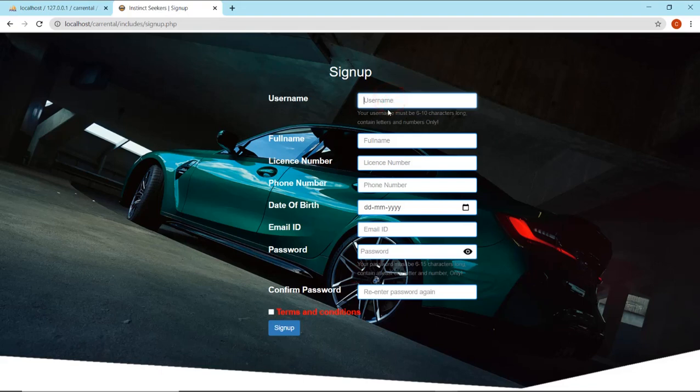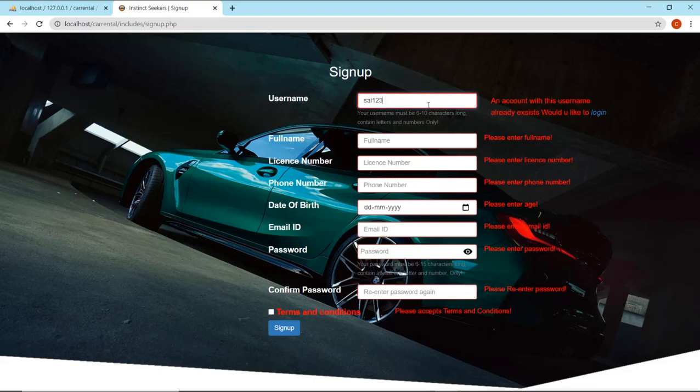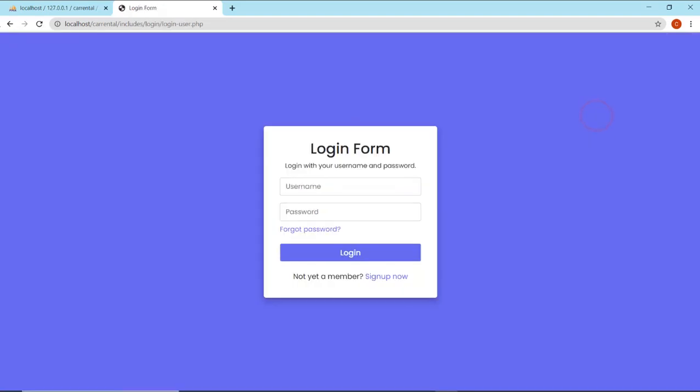If the user doesn't enter the minimum or maximum characters, it displays a message. If the user doesn't enter any details in the given block, it also shows messages. You can see here, these are the error messages. If the user already exists, it also displays that an account with this user already exists, if you would like to log in. So if you want, you can log in.